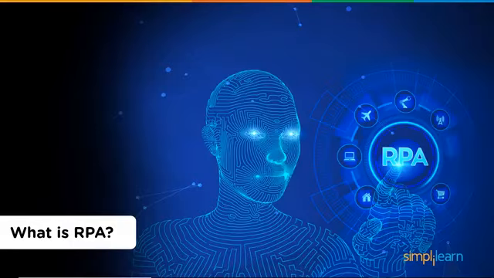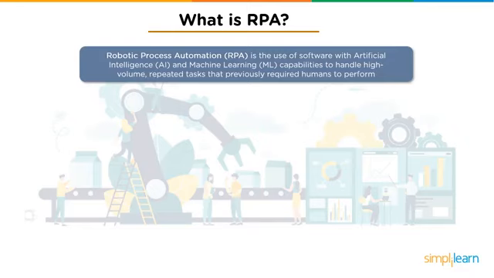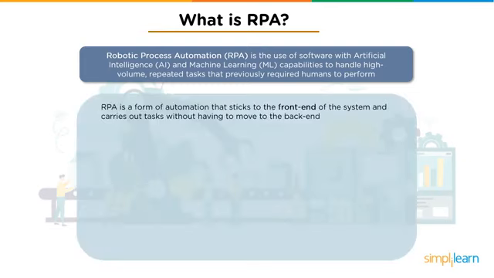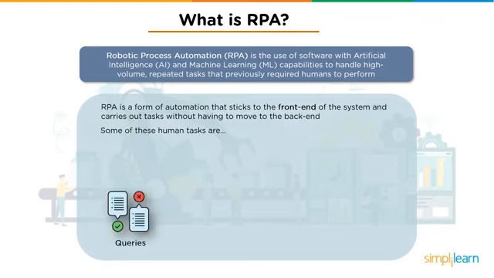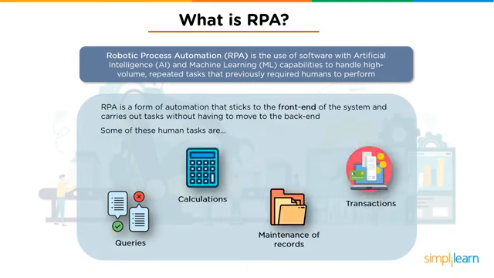So let's move ahead and understand what is RPA. RPA is the use of software with AI and machine learning capabilities. Now these softwares handle high volume repeated tasks that previously required humans to perform. Now RPA approach sticks to the front end only, making it easier for its users. So RPA basically is a configuration that automates repetitive tasks. Some of these tasks could be answering queries, making calculations, maintaining records, or even handling transactions.